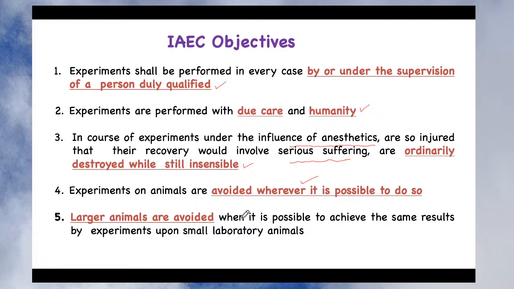Larger animals are avoided when it is possible to achieve the same result by experiment upon the smaller laboratory animal. Now what do we mean by larger animal here? Larger animals means monkeys, cats, and sometimes you do experiments even on the horse. Those larger animals must be avoided whenever it is possible to achieve the same result by experiments upon small laboratory animals. So these are the first five IAEC objectives.